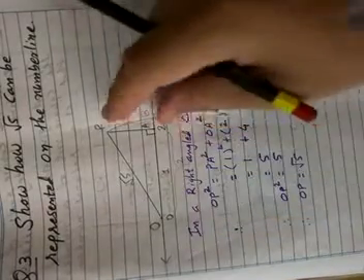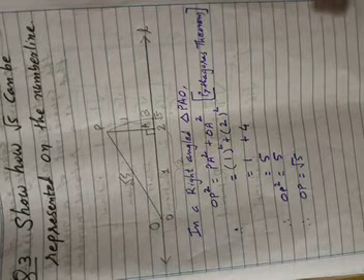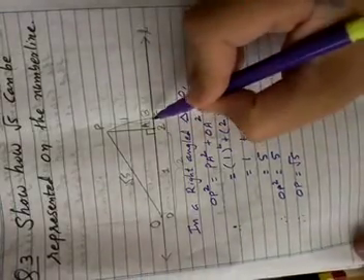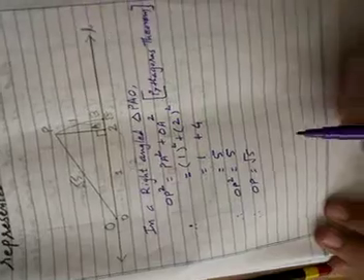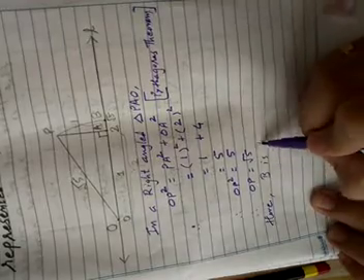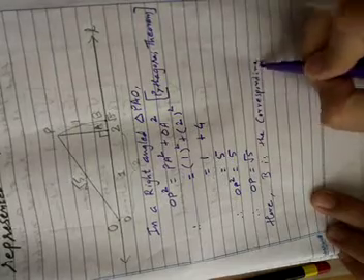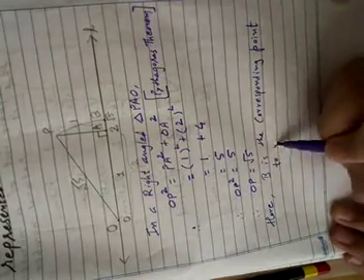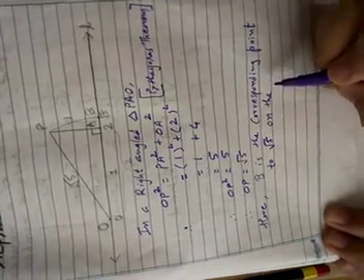So here 2, 1, 2 square plus 1 square, 4 plus 1, 5, it is the OP square, and OP is equal to root 5. So this point which we give the name B, here we will write: B is the corresponding point to root 5 on the number line.